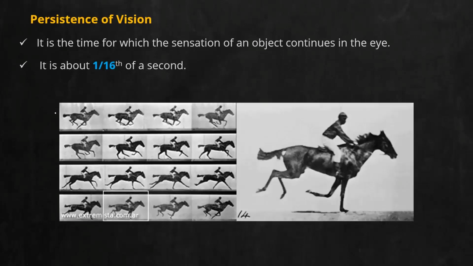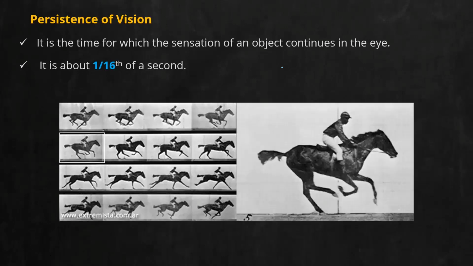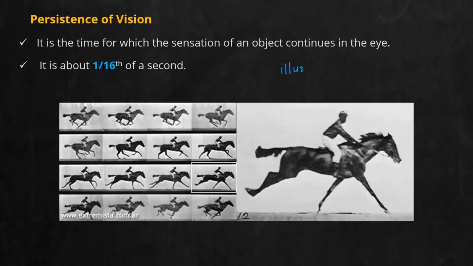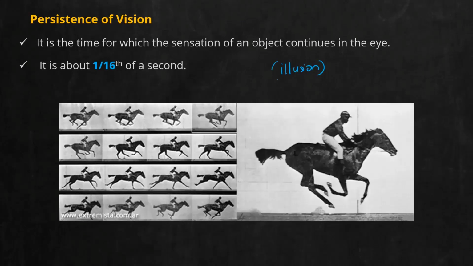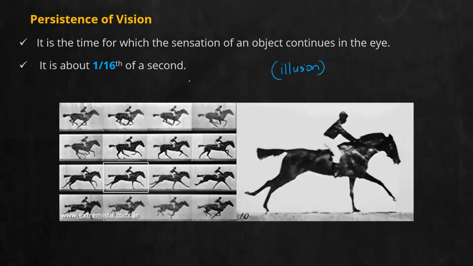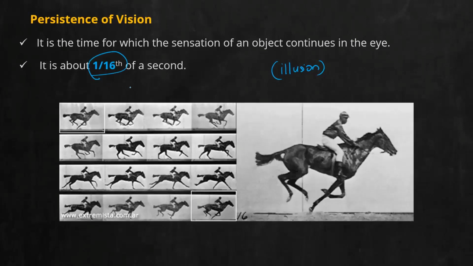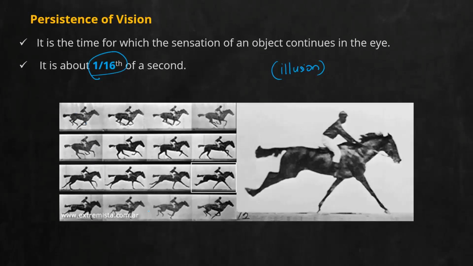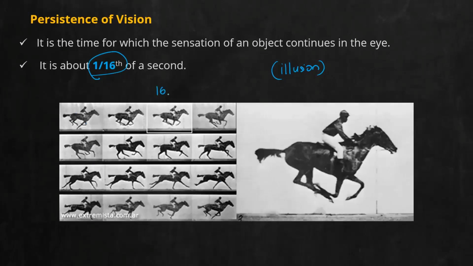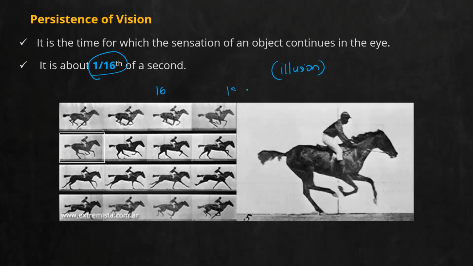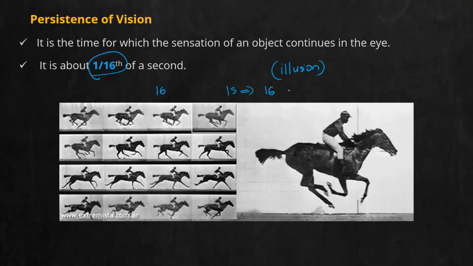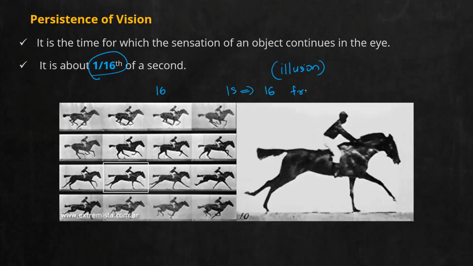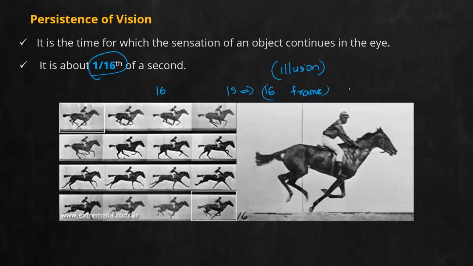So I can conclude this is also a type of illusion, because our brain has this particular defect of retaining every image that it sees for 1/16th of a second. And you can count the number of frames here. There are 16 photographs. So in 1 second, you are being shown 16 photographs, and each photograph is called a frame. So I can conclude 16 frames are being displayed in 1 second.